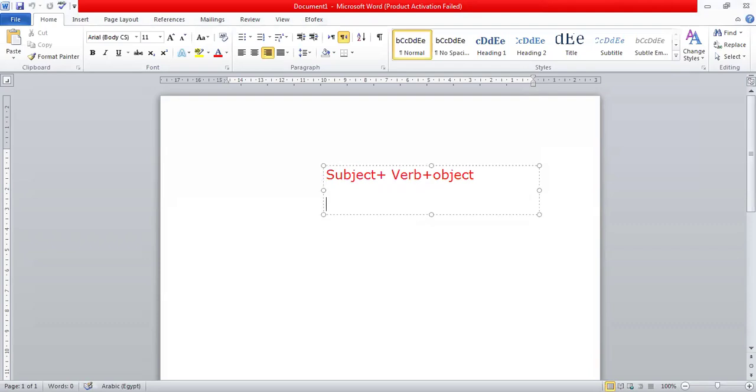Like we say, for example, he is a boy. This is called a statement sentence, and I put the full stop at the end of the sentence. When I make this sentence in the question form, what can I do? Here we have a verb, placed instead of the subject. I make an inverse. So as the inverse, it will be, is he a boy?